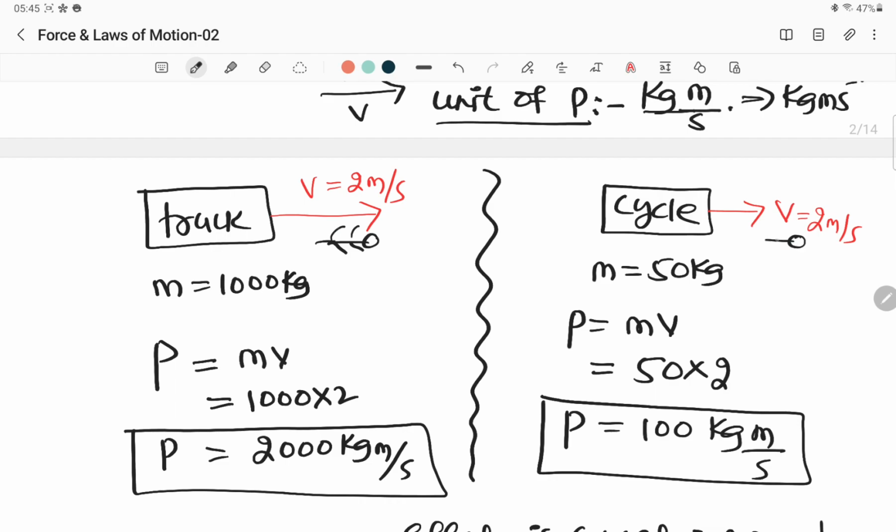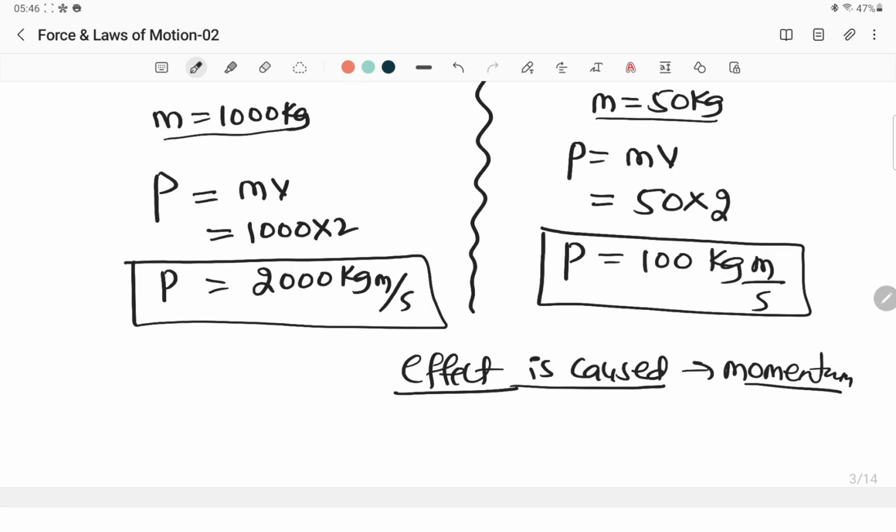Now here the person is lying on the ground, and this cycle also goes very slowly with the velocity 2 meter per second over this person. Will this person die? Maybe he will not have much injuries, because this cycle's effect is very low, right? Even though they are moving with the same velocity, they are going to cause different effects according to their masses. Even though the truck is moving very slowly, it will cause death, and here there will be no injury. I hope you are understanding what I'm trying to say. All right. So basically momentum means how much effect is caused.